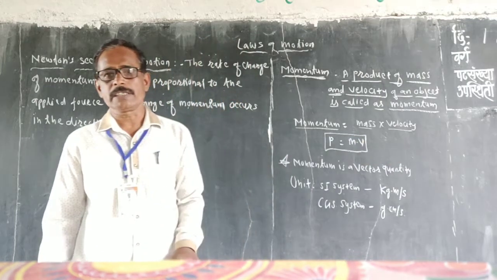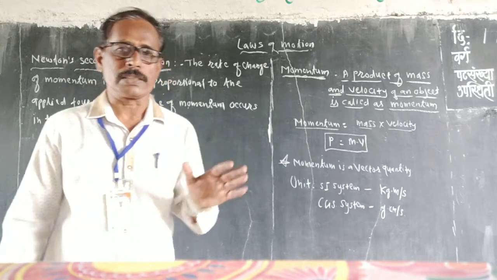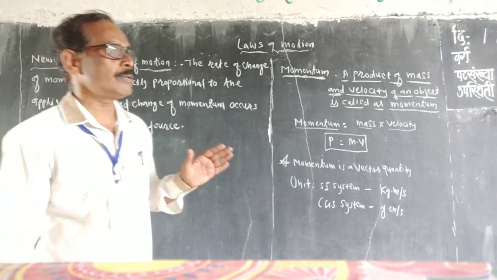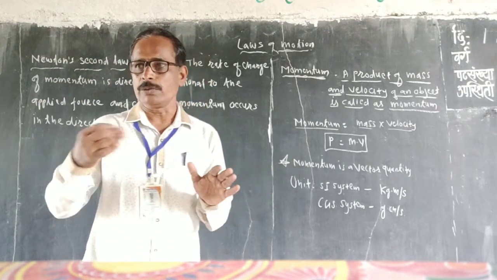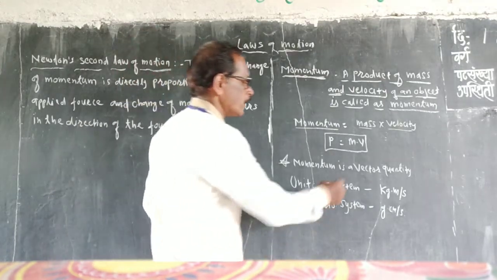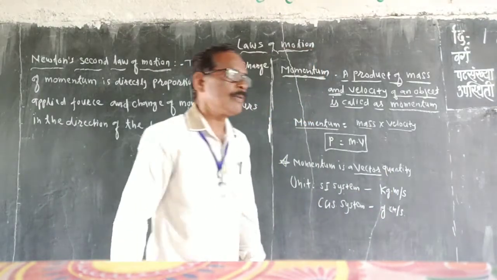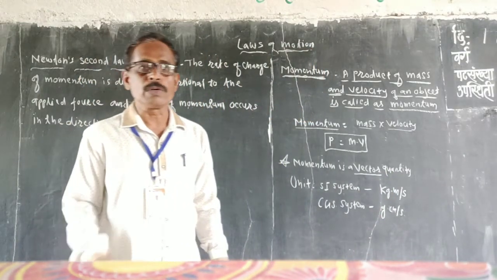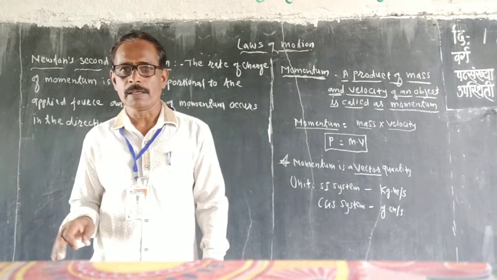Momentum is a physical quantity, and it is a vector quantity. It means that to describe the momentum we need a unit and direction also. The direction of the momentum is toward the velocity of the object.